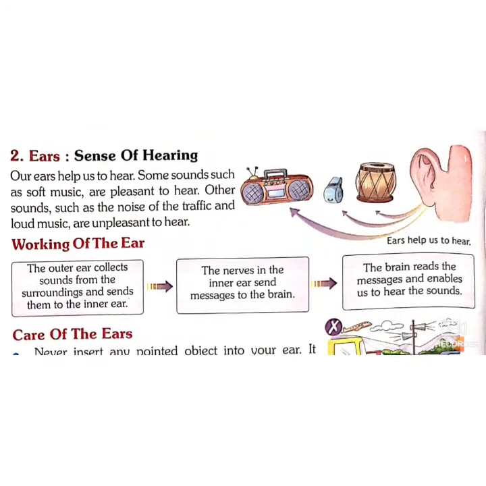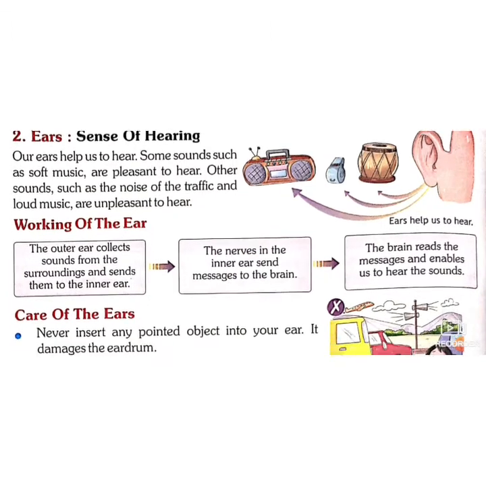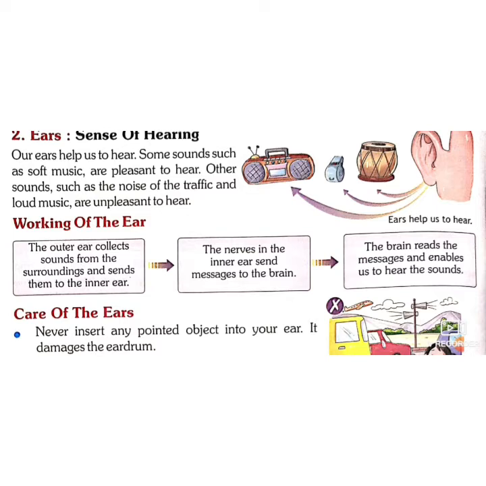Now is the second part, ears, sense of hearing. Our ears help us to hear. Some sounds which are very soft are pleasant to hear, like soft music and the chirping of birds, and other sounds are very unpleasant to hear. The noise of the traffic, horn honking, loud music, these are the unpleasant sounds.